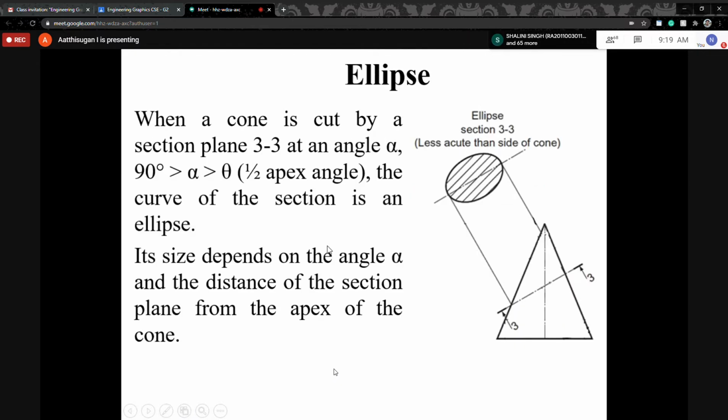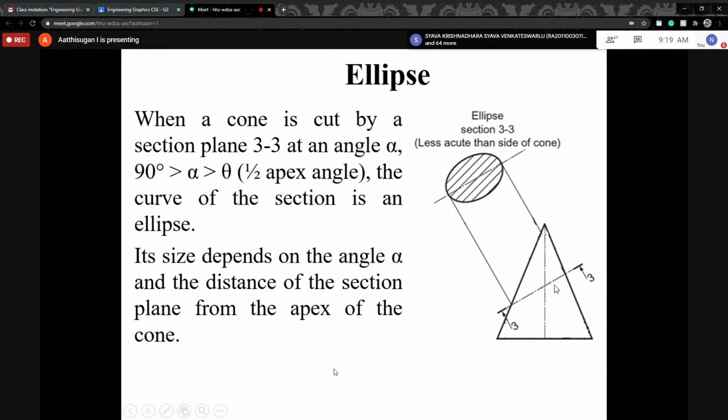Then the ellipse. How do we know the ellipse? The cone is there, and I am cutting the cone like this with cutting plane 3-3. Here, this angle is the apex angle. The cutting angle will be greater than half of the apex angle, but less than 90 degrees.